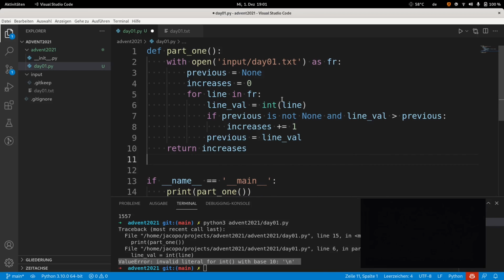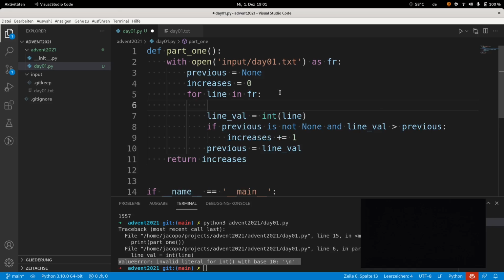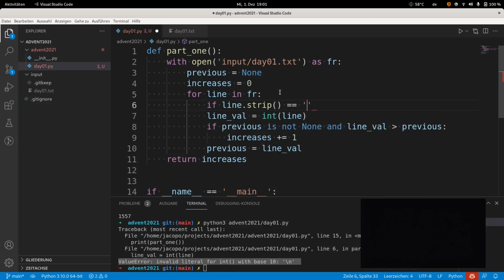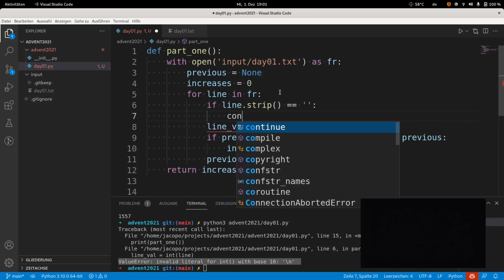So what we have to do to avoid it, in the for cycle, before trying to actually parse the line, is check that it is not empty, and if it is, we skip it. So we say if line.strip is equal to the empty string, continue.